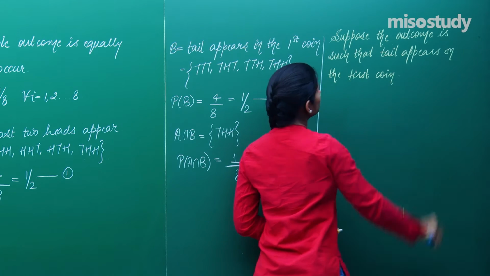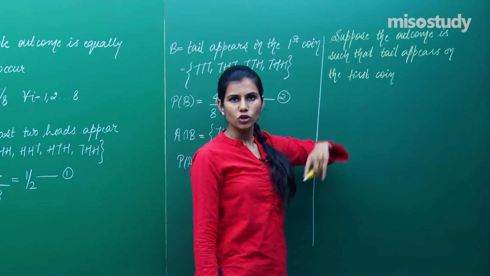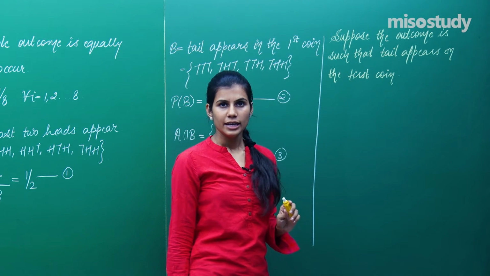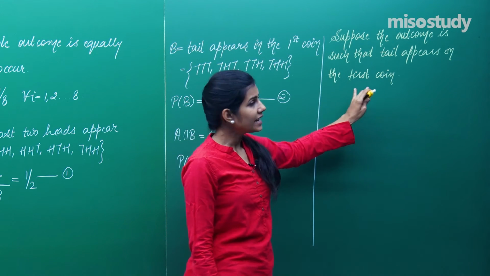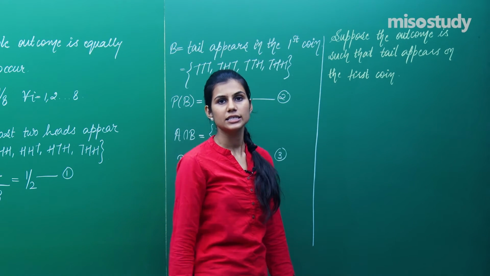Are you understanding? Suppose the outcome that you have obtained when you are tossing 3 coins is such that tail appears on the first coin. That means this is happening now. Tail is appearing on the first coin when you have tossed 3 coins in a certain trial.